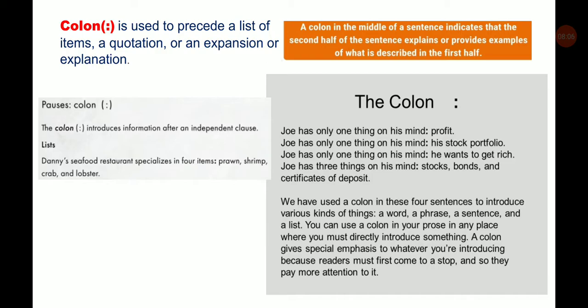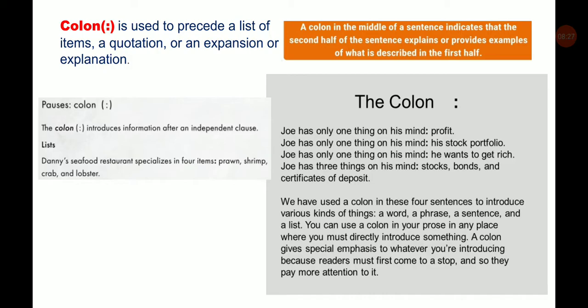Joe has only one thing in his mind: what was going on in his mind? His stock portfolio. Joe has only one thing in his mind: he wants to get rich. Joe has 3 things in his mind: stocks, bonds and certificates of deposit.